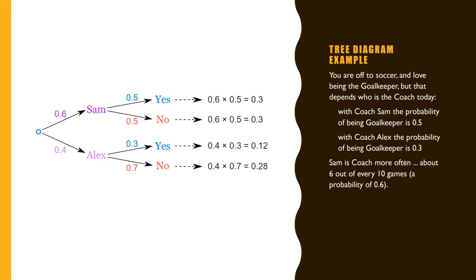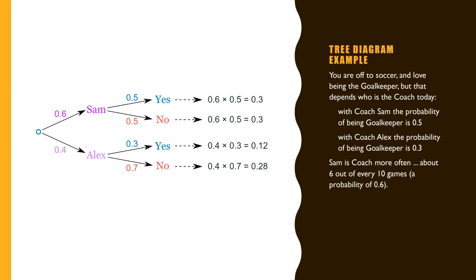So it depends. You want to become a goalkeeper, but it depends on the coach. If the coach is Sam, the probability of being goalkeeper is 50%, so 0.5. But if the coach is Alex, the probability is 0.3, or we can say 30%, right?